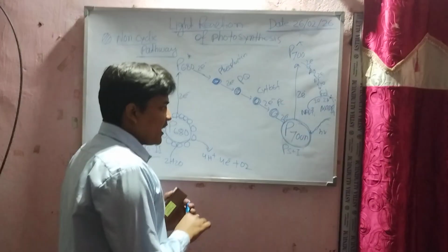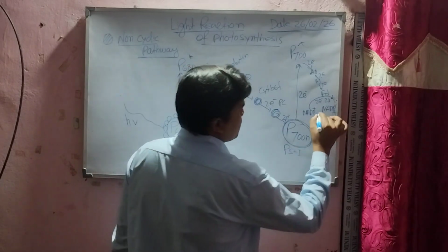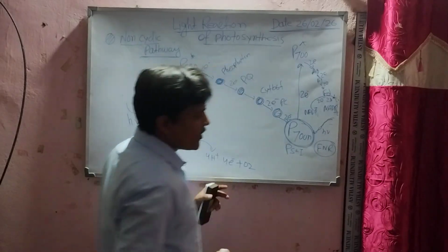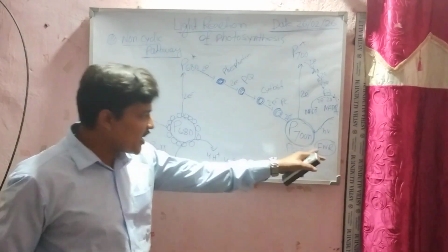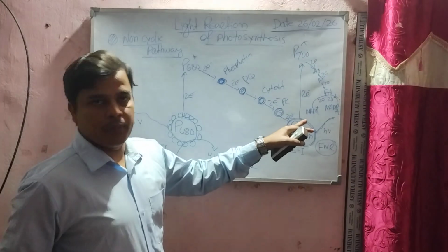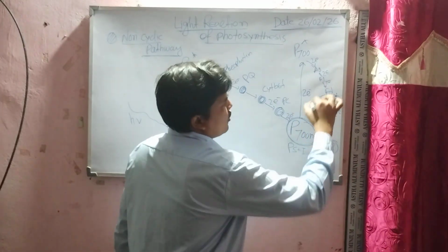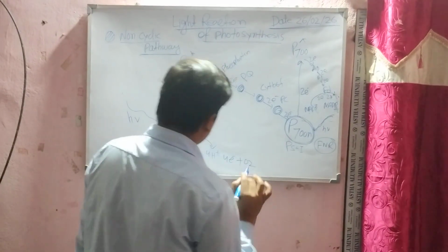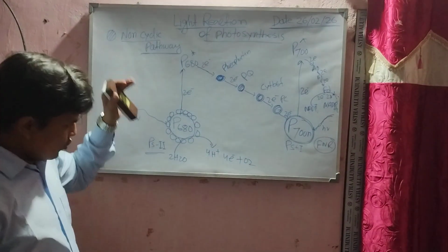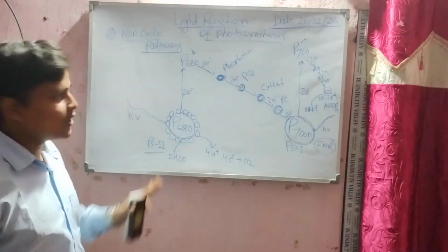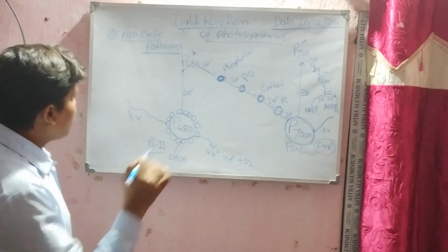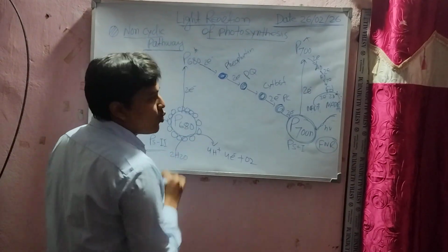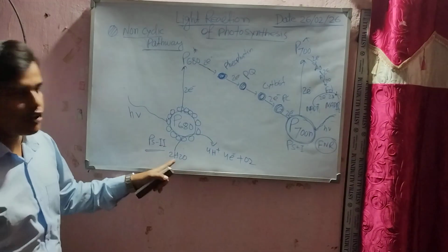Here an important thing is that an enzyme is also present, which is called the FNR enzyme. What does FNR mean? Ferredoxin NADP reductase enzyme. With the help of this enzyme, NADP plus is converted into NADPH2, taking the 2 electrons and 2 H plus. Okay, understood? So what is the important event that occurs in the non-cyclic pathway? The first event is photolysis.